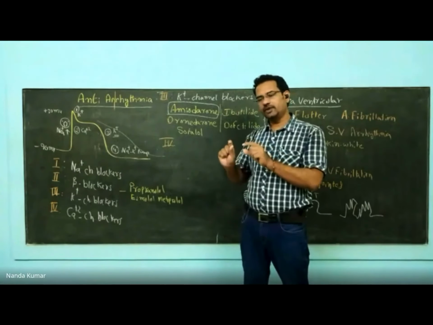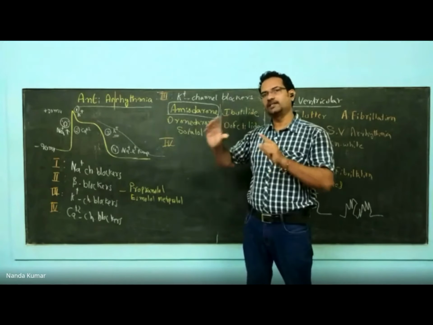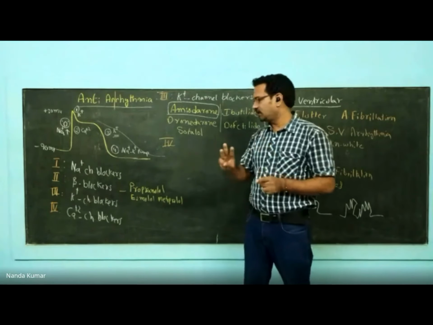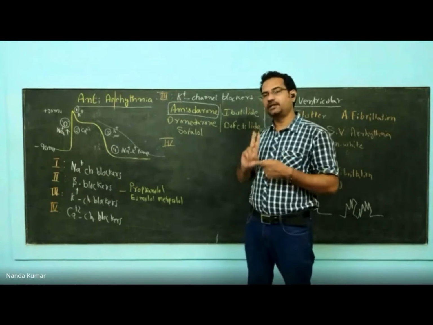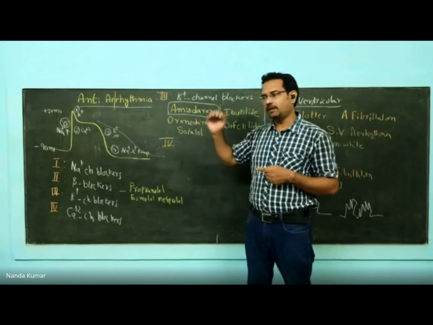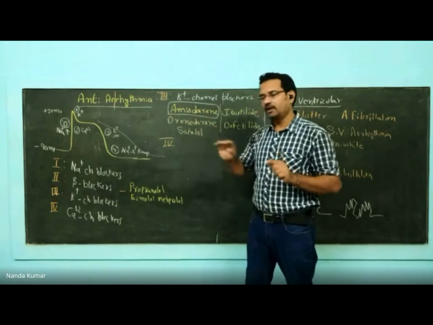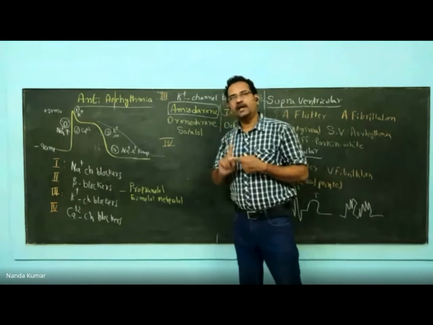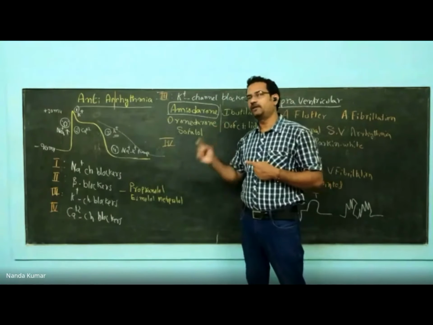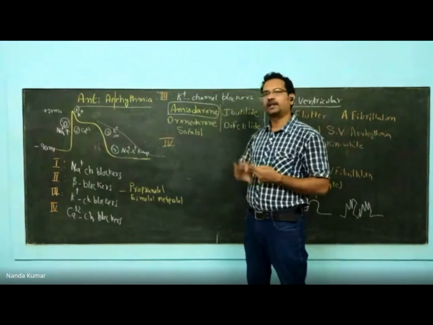Phenylalkylamine. In that class, you have only one drug, that is verapamil. Benzothiazepine. In that class, you have only diltiazem. Third class, dihydropyridines. In dihydropyridines, you have amlodipine, nifedipine, all the pines. Amlodipine, nifedipine, felodipine, nisoldipine, nicardipine, nimodipine. Out of them, the dihydropyridine calcium channel blockers are selective to blood vessels. Whereas verapamil and diltiazem are selective to cardiac tissue.